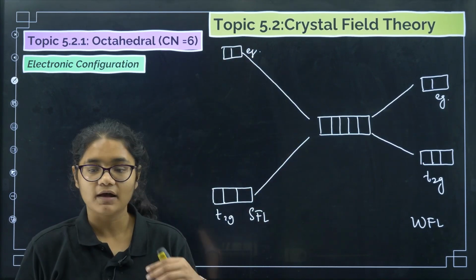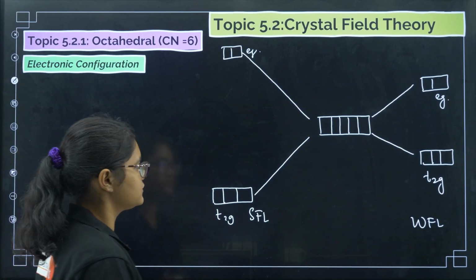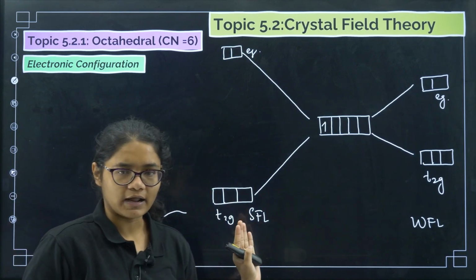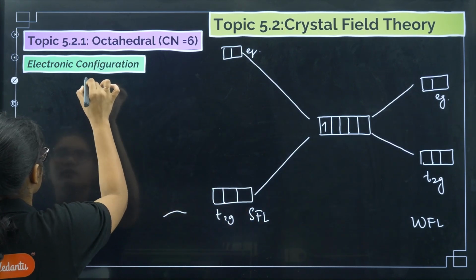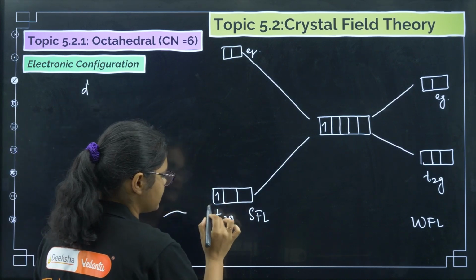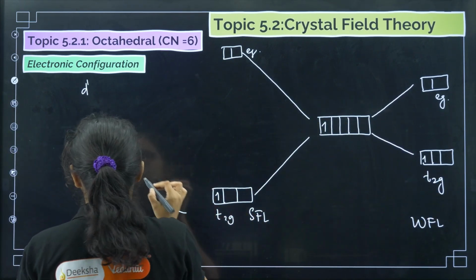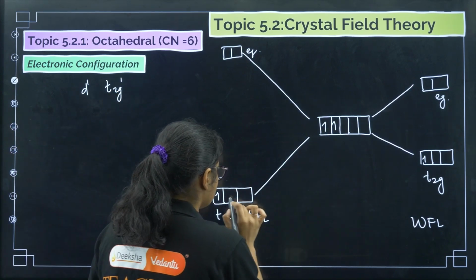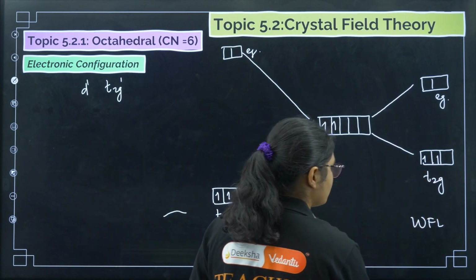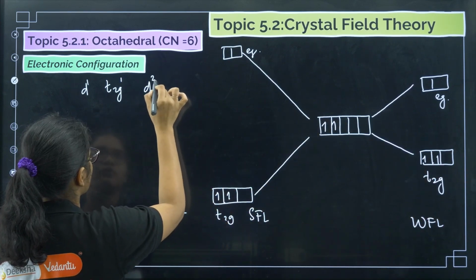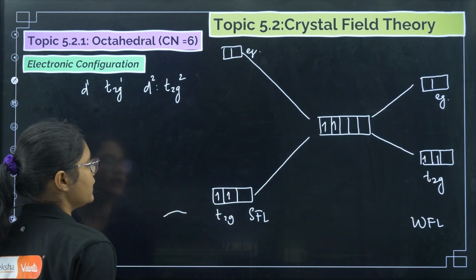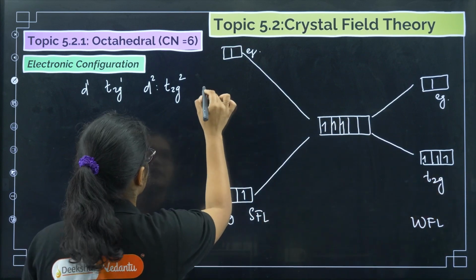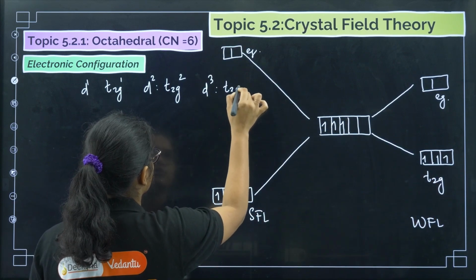Okay, clear? Now we have to understand the electronic configuration. Now suppose d1 is there, in the d orbital there is one electron. Whether it is a strong field or weak field, what will be the configuration for d1? There will be one electron, and it is like this in both cases. So the configuration for d1 becomes t2g1. Now if it is d2, it can be in this way or this way, the configuration is the same. So for d2 the configuration is t2g2. Now if it is d3, here also it can be d3, doesn't make any difference. For d3 it is t2g3.